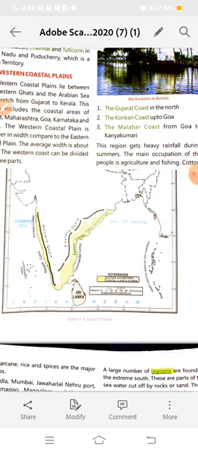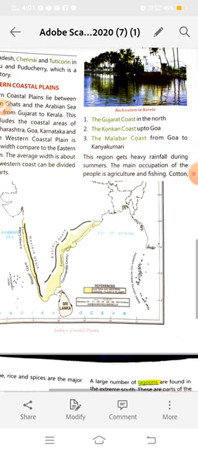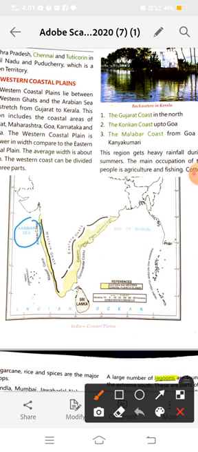Students, in our previous lecture, you learnt about the western coastal plains: that they lie between the Arabian Sea and the Western Ghats, and are narrower than the eastern coastal plains. The western coastal plain is divided into three parts.